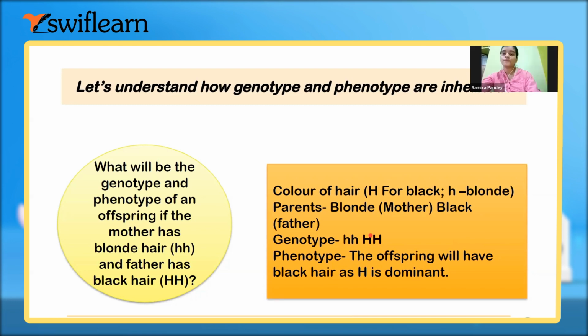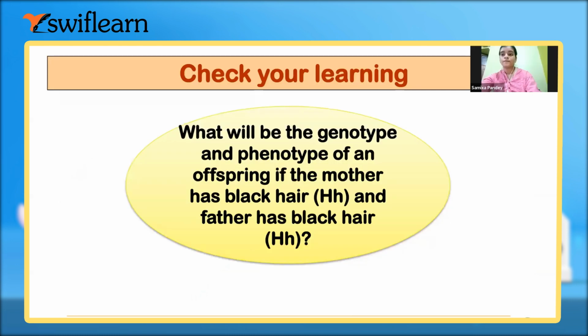Even if any one allele is dominant, then obviously it will be shown as black. From outside, the phenotype will be black hair, but the genotype will be capital H, small h. That is hybrid. Up to this much clear then? What is dominant, recessive? Yes, ma'am.